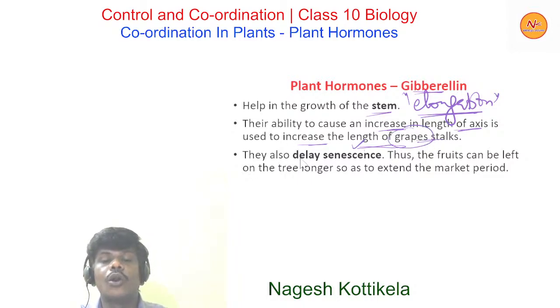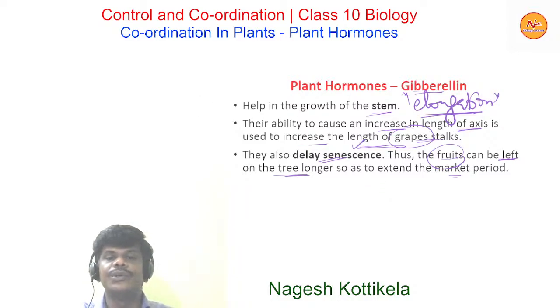Okay, and they also delay senescence. Senescence is nothing but the falling. So gibberellins delay the process of senescence. Thus the fruits can be left on the tree longer so as to extend the market period. So here the meaning is the young fruits, the smaller fruits, do not fall. That is what delaying the senescence process means. So gibberellins delay senescence so that the fruits can be left on the tree for a longer time.